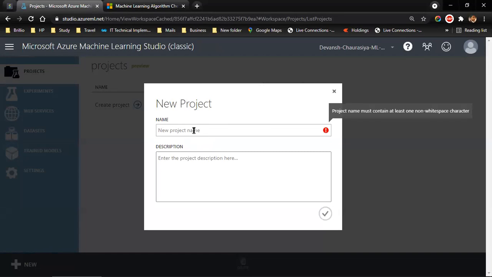So, a new project name. I prefer giving a name that will be self-explanatory in the future, because after a year you'll have 30, 40 ML models, and it will be difficult for you to pick the right one just by reading the name. So try making your project name as self-explanatory as possible. I'm going to write supervised classification model.